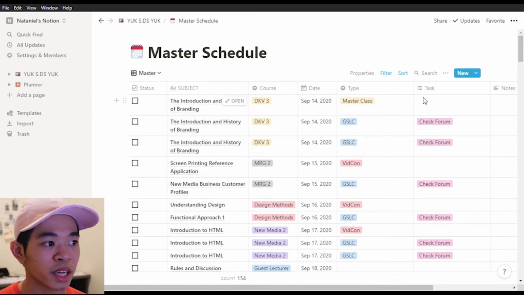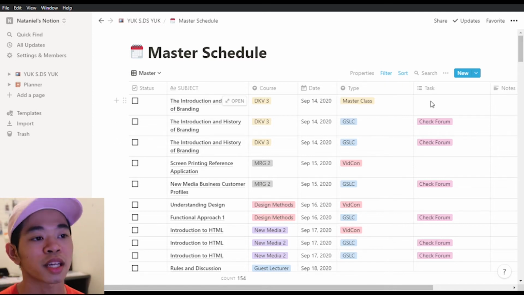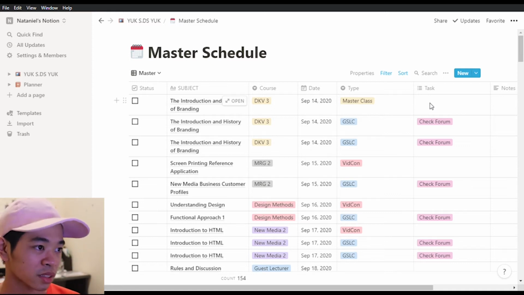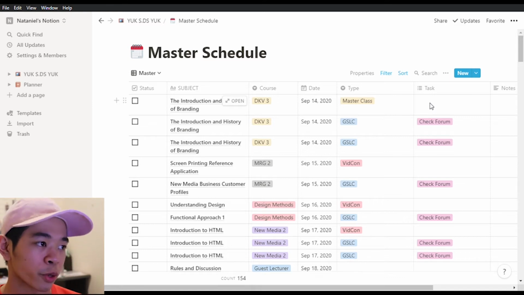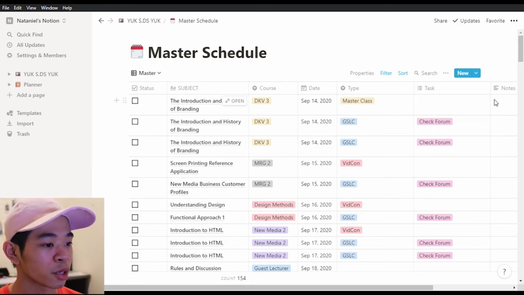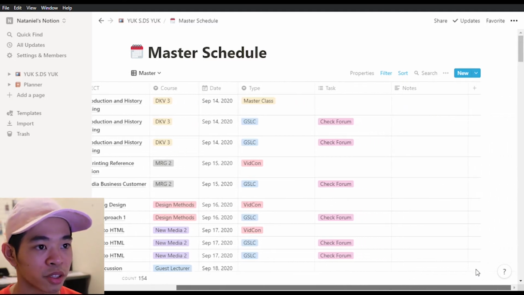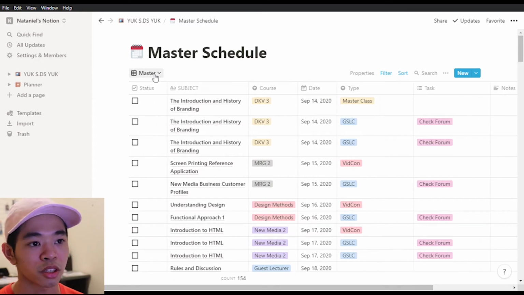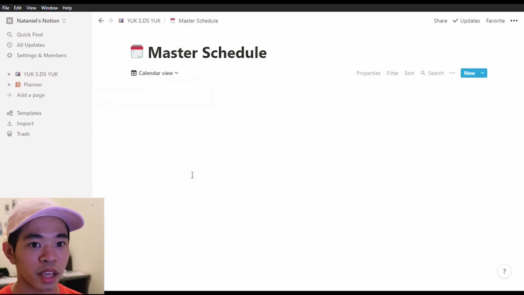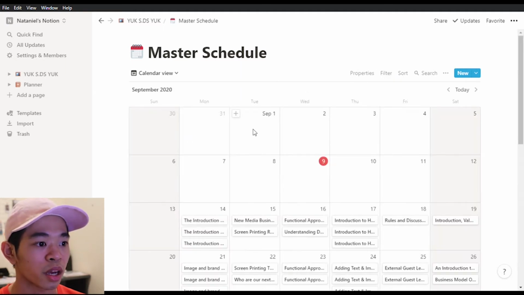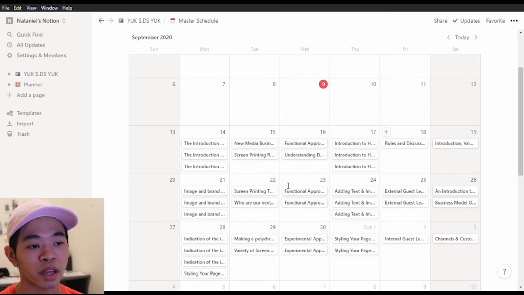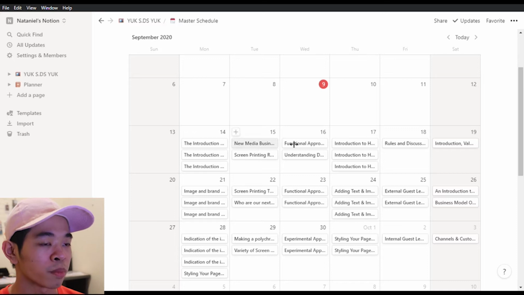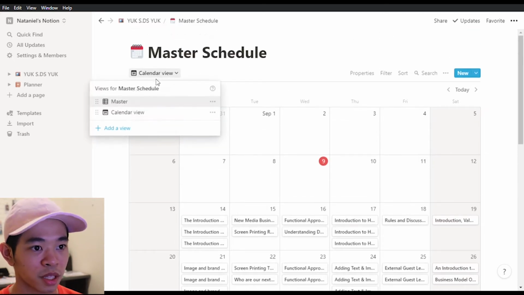And then right here is a task. If I have a task, I write down what the task is. Is it a homework? Is it a reading? Or is it just a forum check? And then right here is notes, where I put down the link of the video conference. So this is the master schedule. I also have a calendar view of the master schedule. It's loading up. But this is the calendar view of each topic, so I can actually study the night before. This is very self-explanatory.